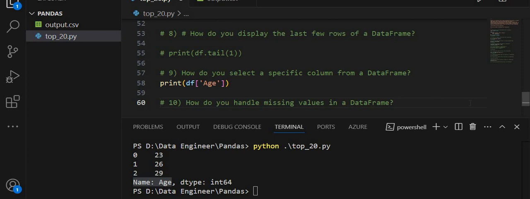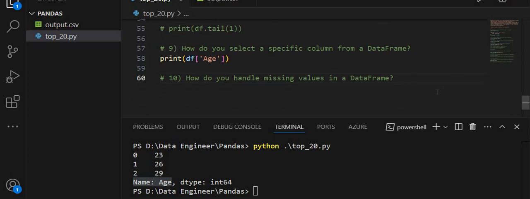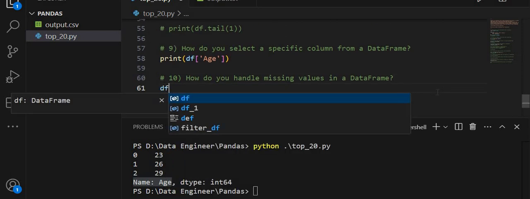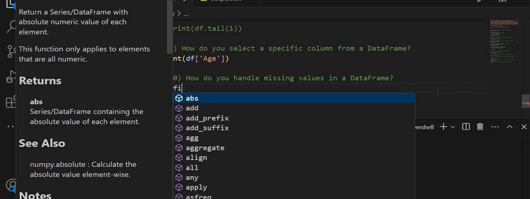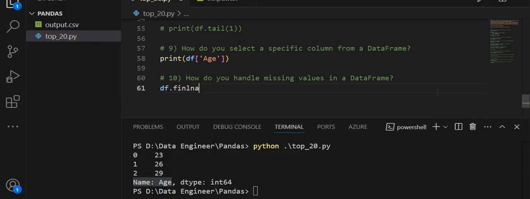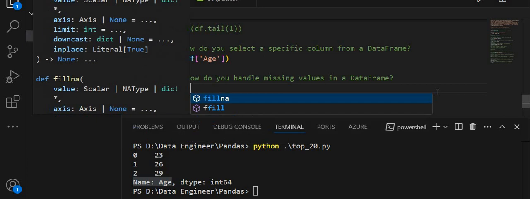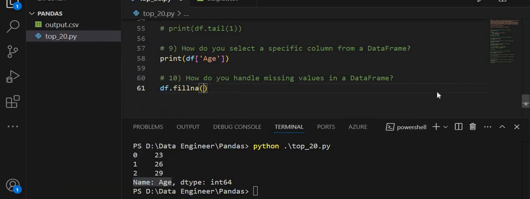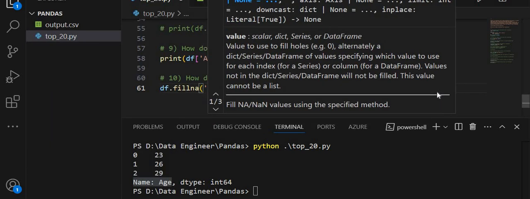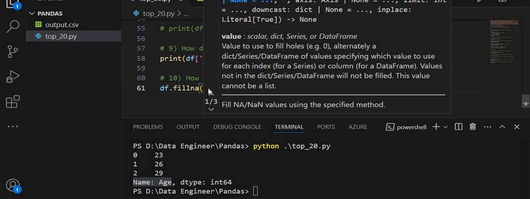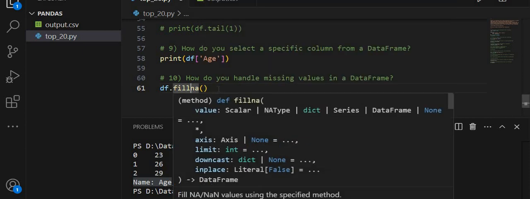The next question is, how do you handle missing values in a data frame? So we have df and fillna, and I am passing some argument to this method.